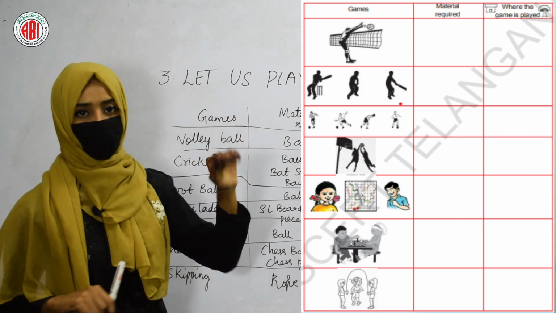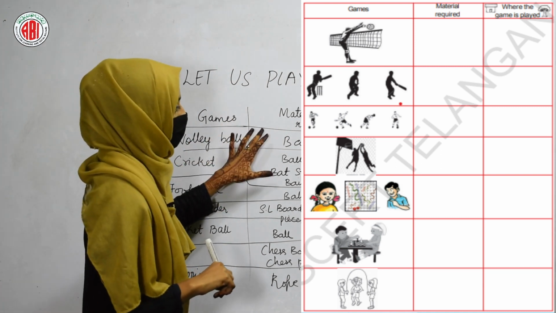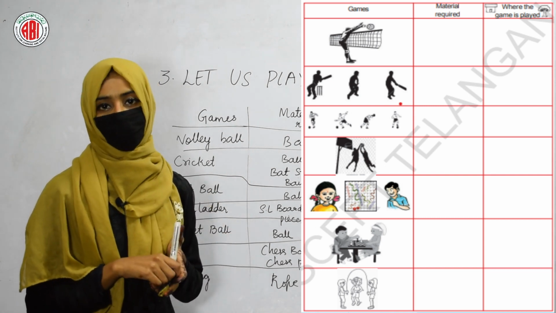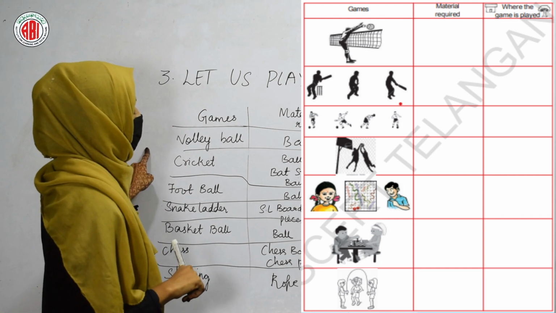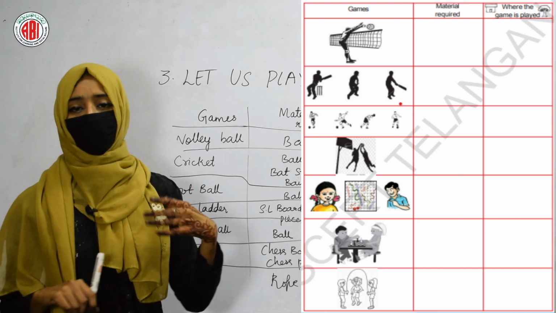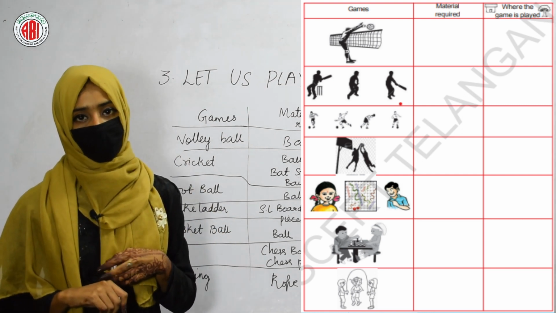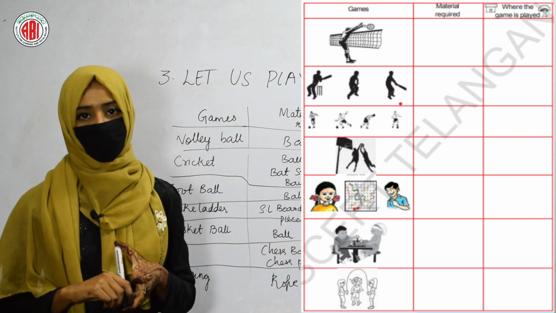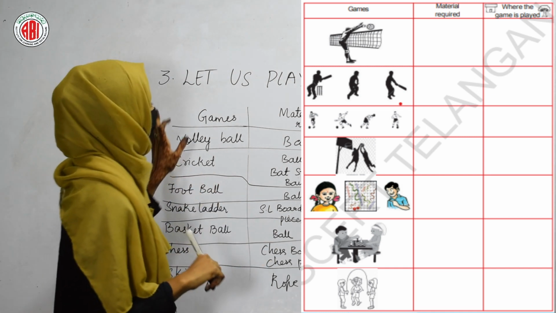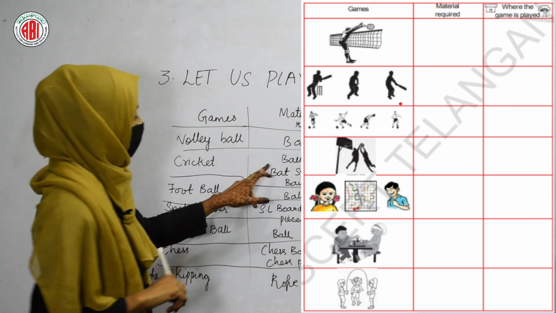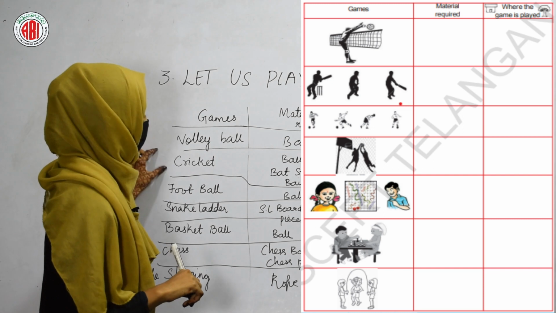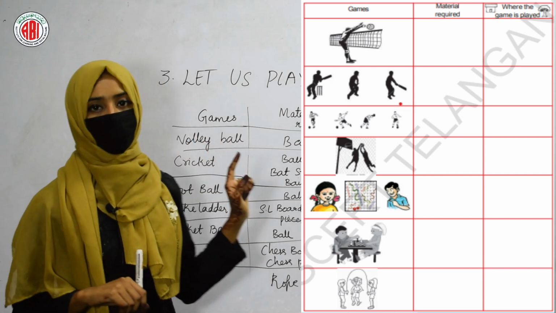The material that is required to play volleyball is only a ball, and if we talk about the place where we need to play volleyball, then we should always play this type of game in the ground. The next picture is about the game cricket. By looking at the picture only, you can easily identify that the game which is being played by the children is cricket. The materials that are required include ball, bat, stumps and bails. All these materials are required to play cricket, and this game can also be played in the ground.